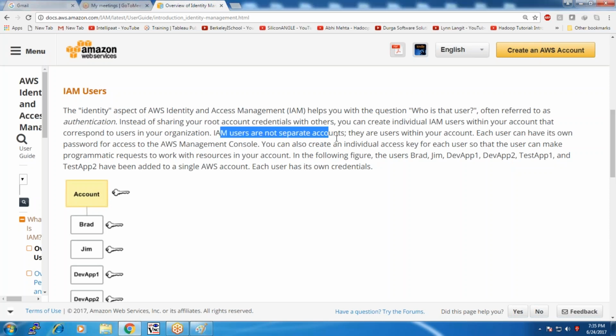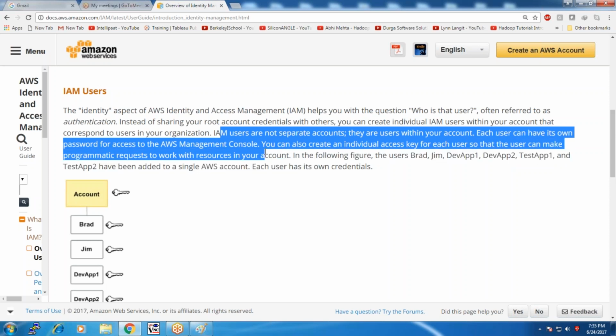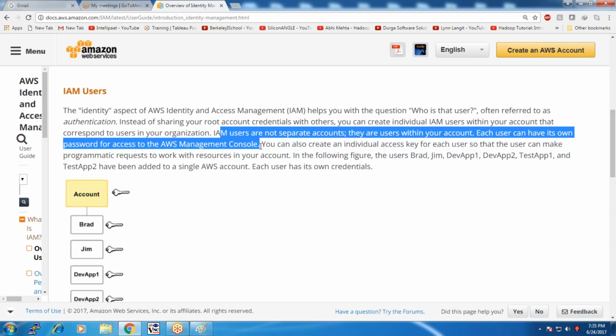The IAM user does not have a separate account. They are users under that root account, and each user can be assigned their own password and a URL, using which they can access the AWS services either through the AWS Management Console, the command line interface, or the SDKs.